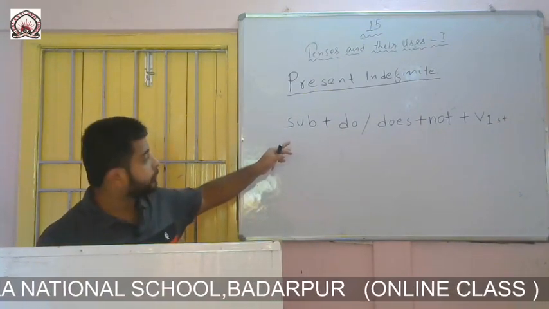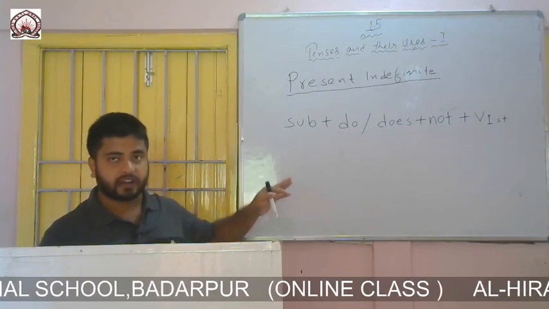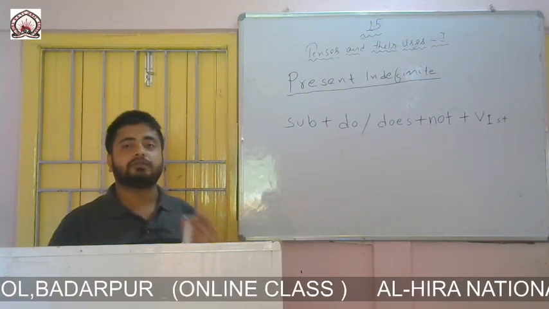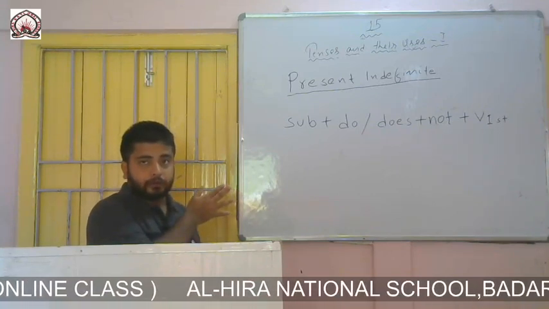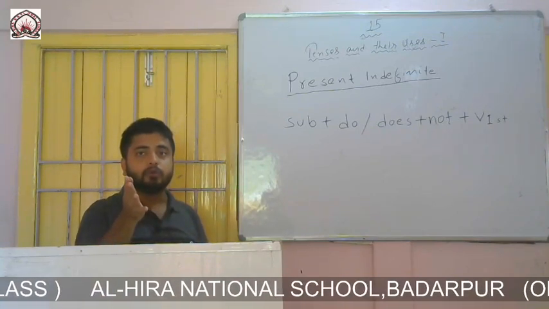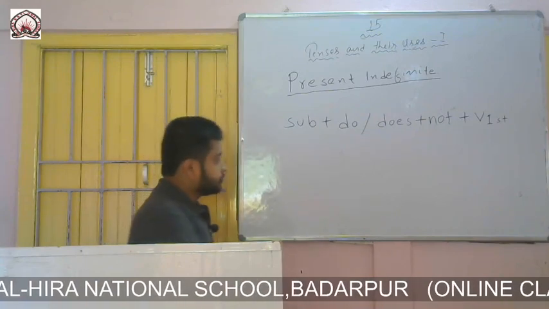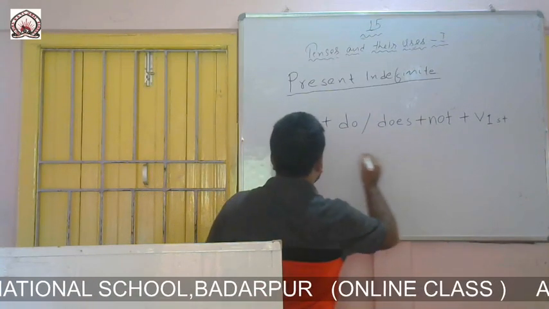So please see the formation: subject plus do or does plus not plus first form of the verb. So let me explain the formation of present indefinite negative with 2-3 examples. So please concentrate.